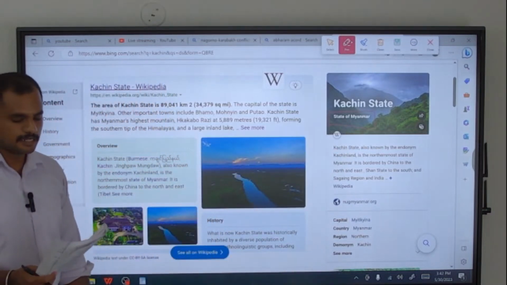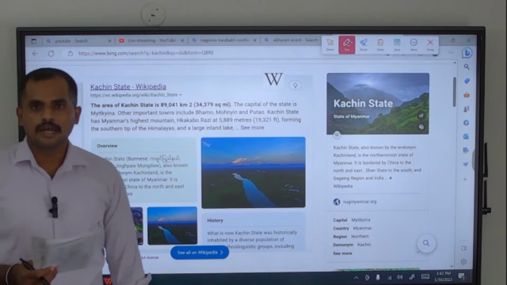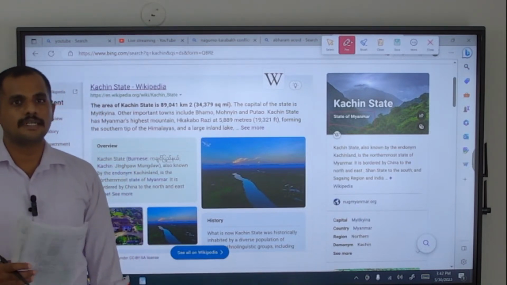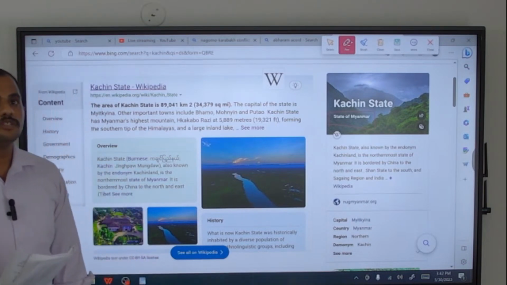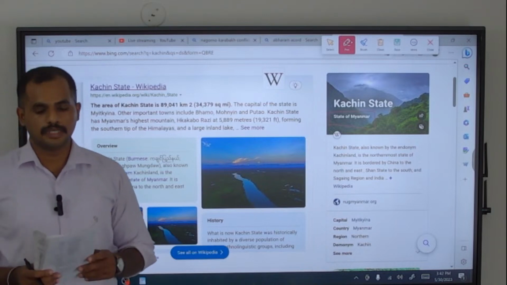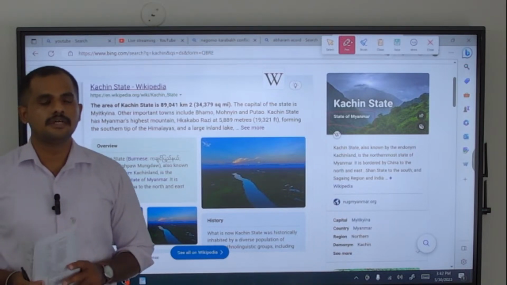Third is Tigray, and the country they have mentioned is North Yemen. It is also wrong. Tigray is a region in Ethiopia. Why was the Tigray region in the news?